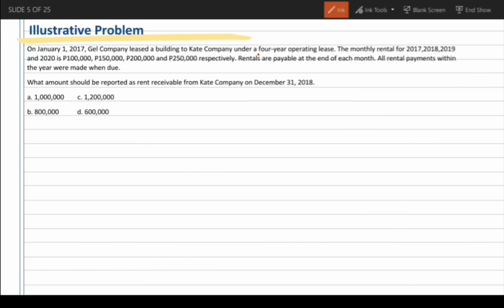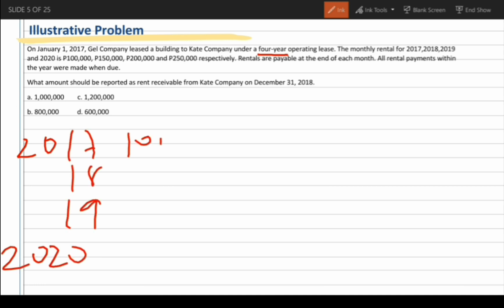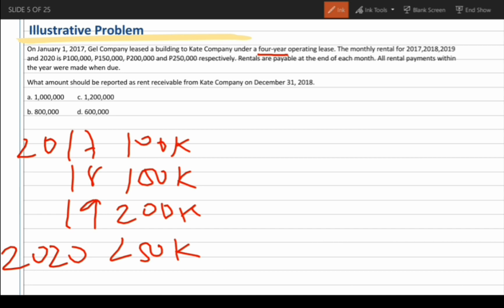On January 1, 2017, GEL Company leased a building to Kate Company under a 4-year operating lease. The monthly rentals for 2017, 2018, 2019, and 2020 is 100,000, 150,000, 200,000, and 250,000 respectively. Rentals are payable at the end of each month. All rental payments within the year were made when due. What amount should be reported as rent receivable from Kate Company on December 31, 2018?